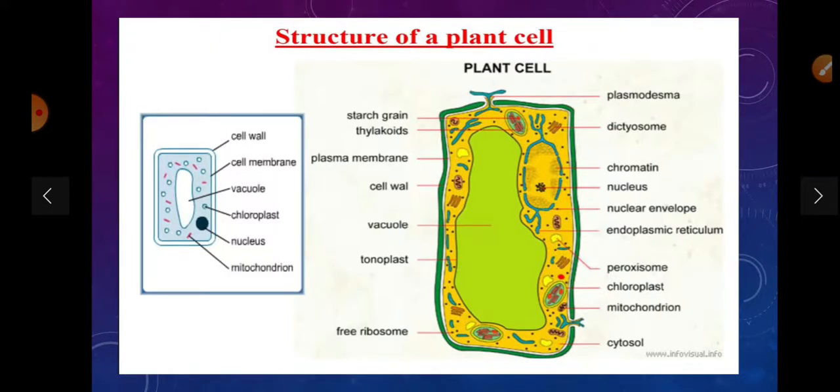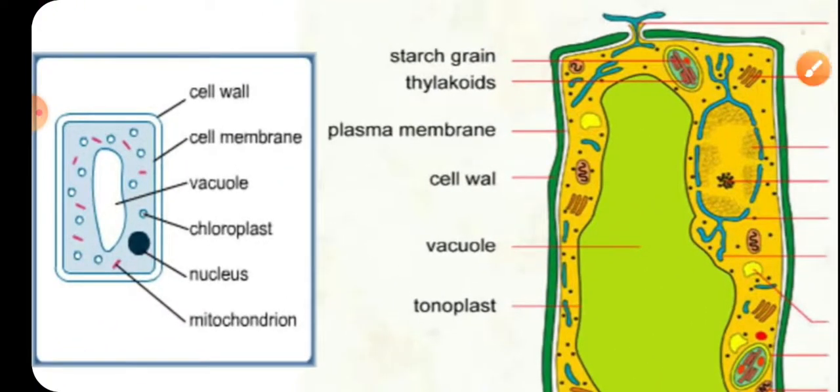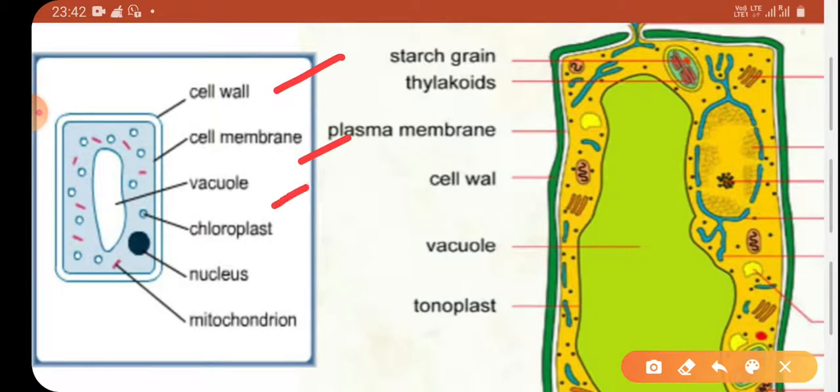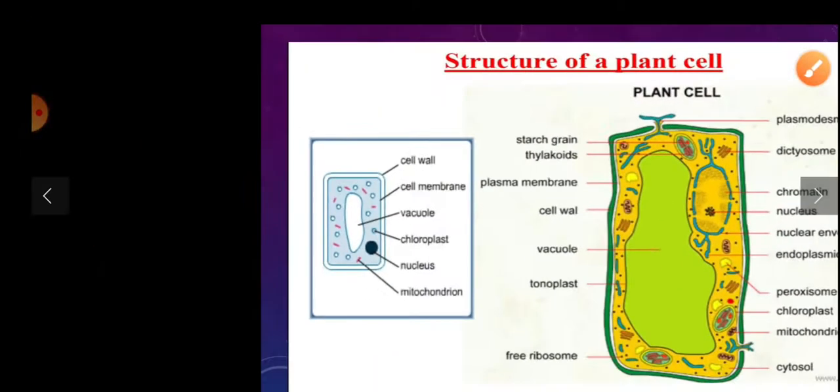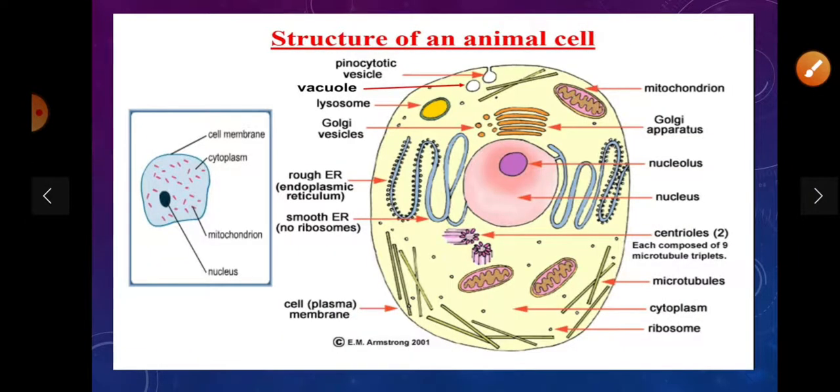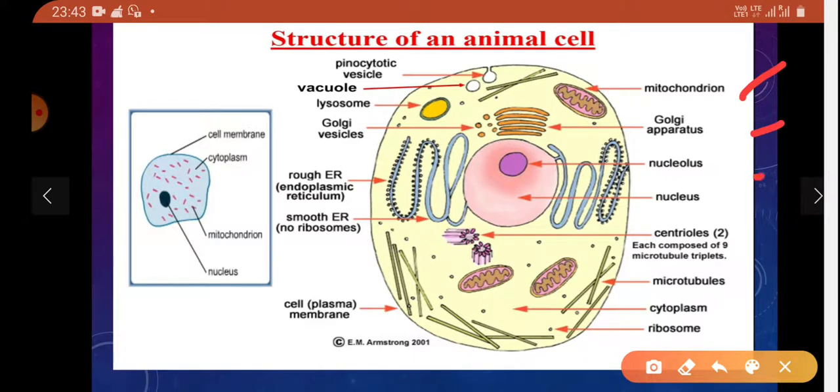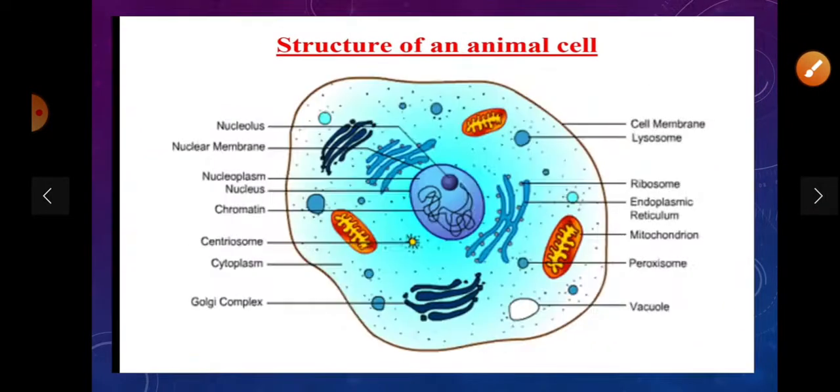This is the structure of a plant cell: cell wall, plasma membrane, vacuoles, chloroplast, nucleus, mitochondria. This is the tonoplast; vacuoles are large in number and large in size. So this is the structure of an animal cell: mitochondria, Golgi apparatus, nucleus, nucleolus, cytoplasm, ribosome.